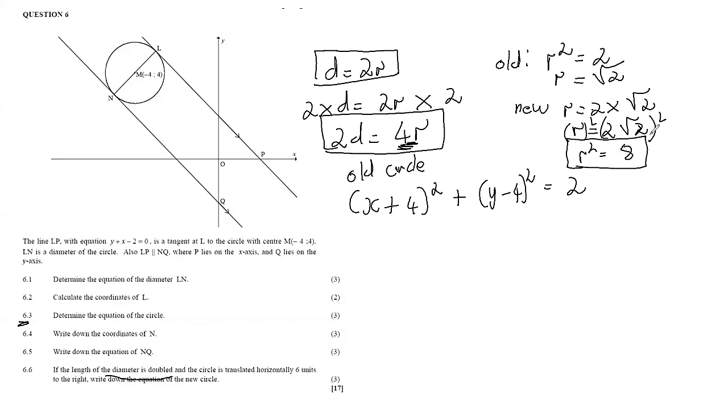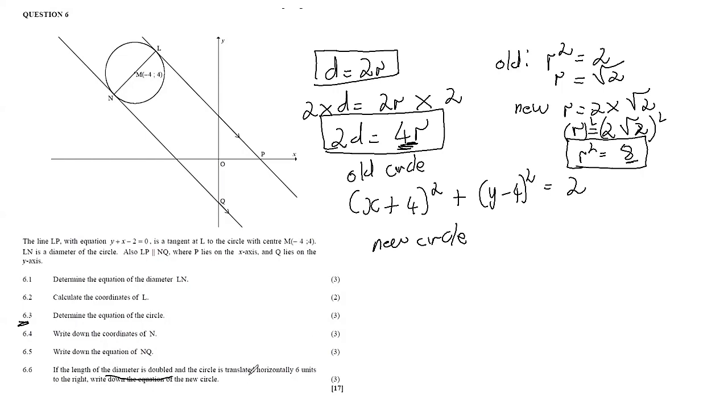So if you punch this into your calculator, you will find that the r² now, remember, that's not representing the radius, it's representing r². The new radius is 2√2. Then the r² for that radius is 8. And then, okay, so for the new circle, this is what we are doing.